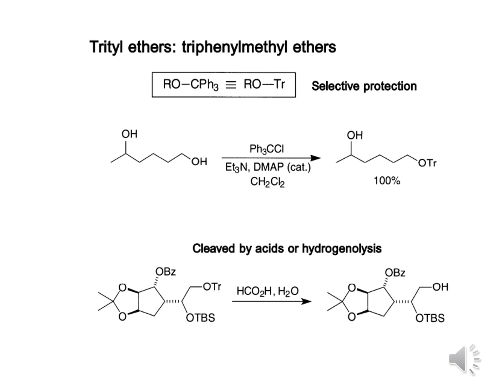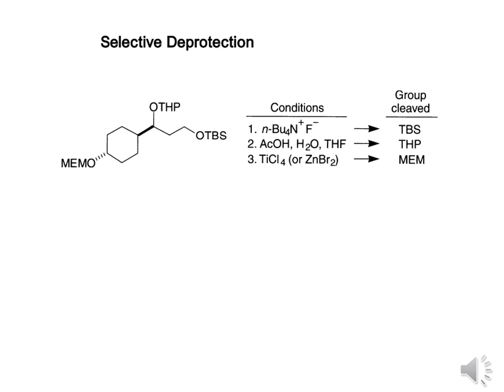Now, cleaved by acid or hydrogenolysis. So this protection can be removed either by the acidic hydrolysis, or we can also perform hydrogenolysis in presence of hydrogen and palladium carbon. So both these reagents can remove the OTr protection and give back the primary alcohol, but this should not be applicable for the secondary alcohol. So in this case we have shown the selective deprotection strategy.